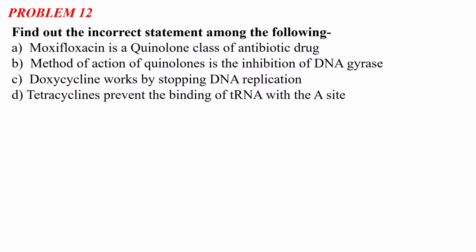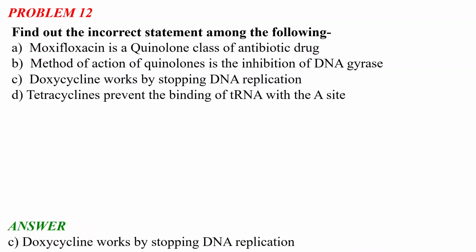So you have to identify the incorrect statement among the following, and there are several classes of antibiotics involved in this question. There are mainly two actually, which are the quinolone class and tetracycline class of antibiotics, and regarding these two classes we have these four statements, and you have to identify the incorrect statement among the following. So let's first see the incorrect statement, then we will discuss these two classes in detail.